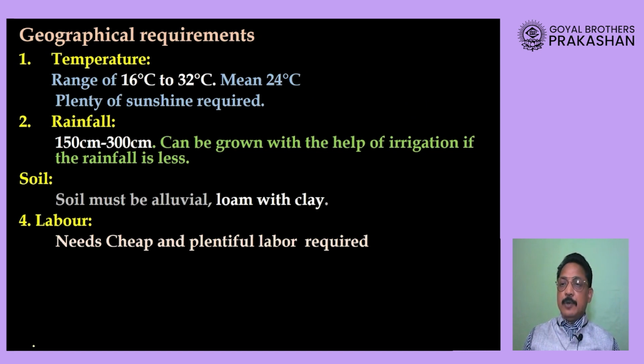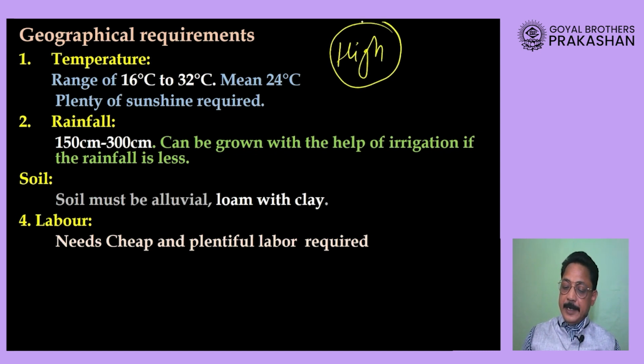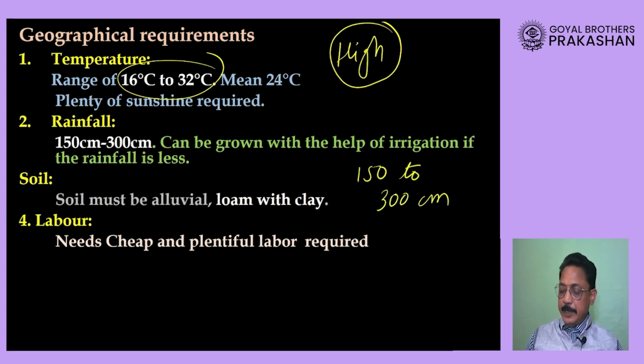Now, when we are looking at rice, please remember, rice is basically a crop of high temperature. It generally grows in tropical areas, and it requires a temperature of about 16 to 32 degrees Celsius for its growth. The average temperature required is 24 degrees Celsius, which is quite high. The second important thing: it requires rainfall of more than 150 centimeters. So from 150 up to 300 centimeters is the amount of rainfall needed.